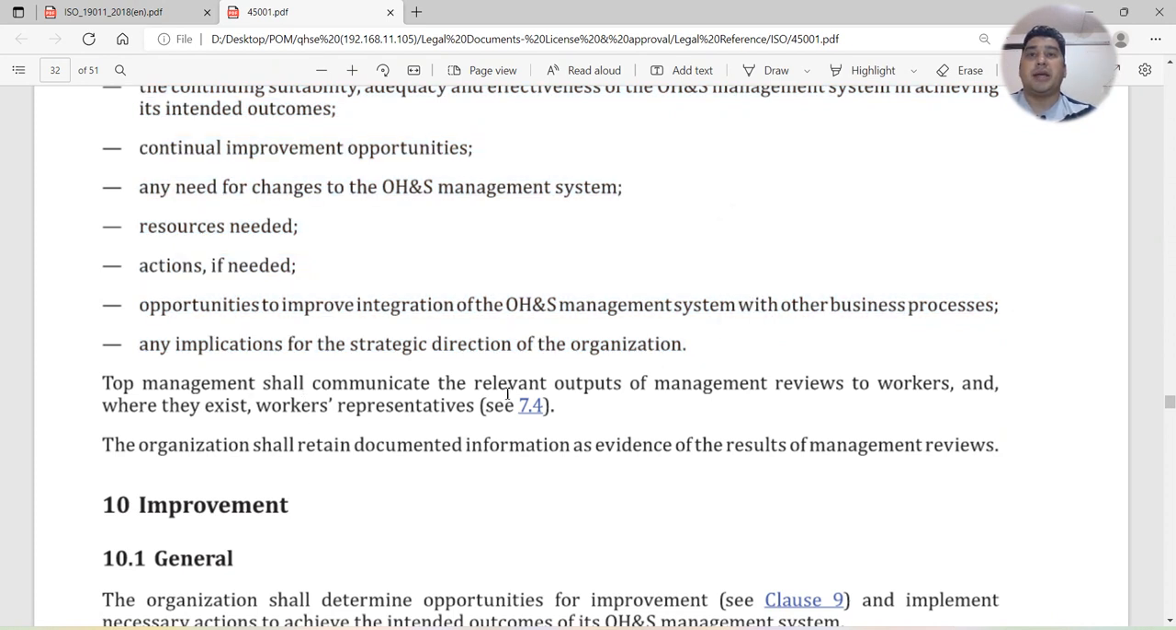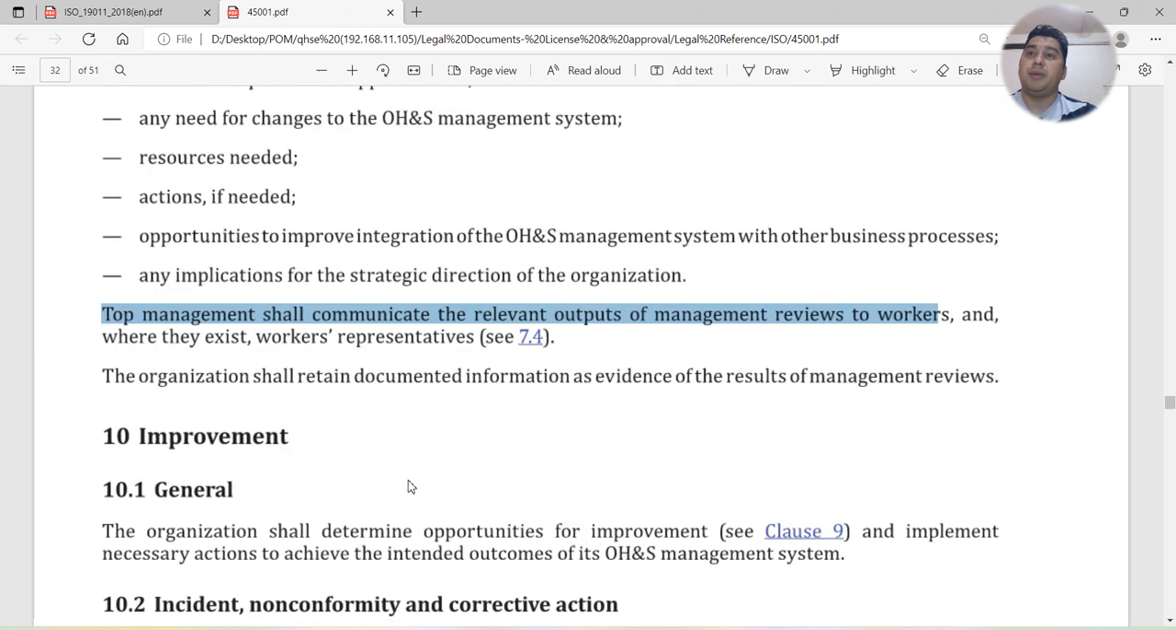Top management shall communicate the relevant outputs of the management reviews to workers. Once you have done your management review meeting, it needs to be communicated to the workers also, the down level staff. It's not enough to hold the meeting with top level staff and take the decision without communicating to the down level staff. It should be communicated to them as well, and where they exist, to workers' representatives. Worker representatives can also communicate it.